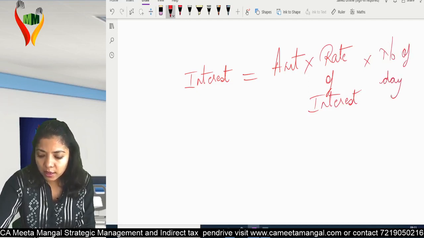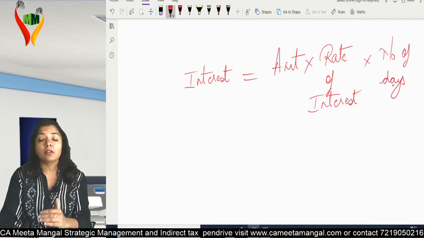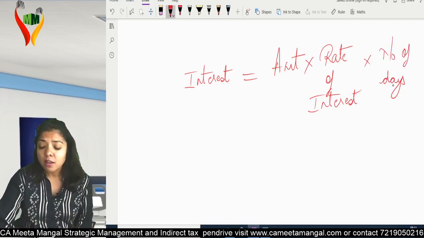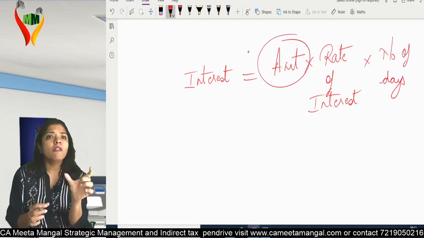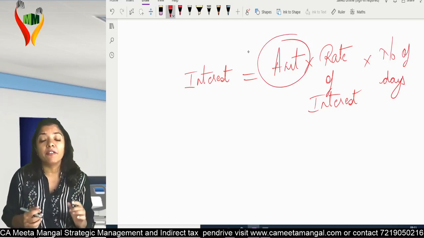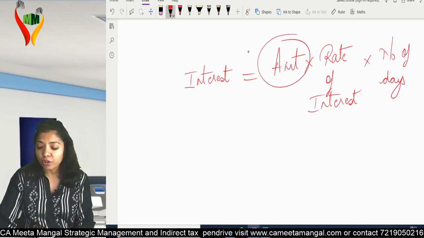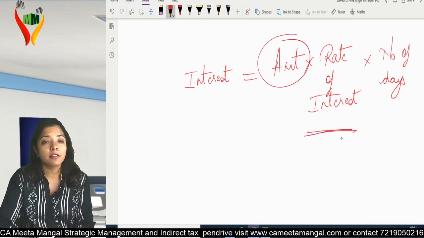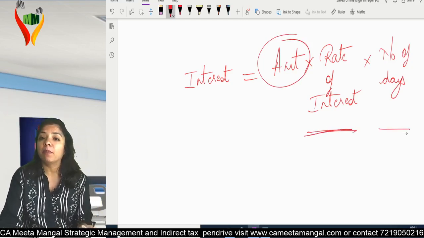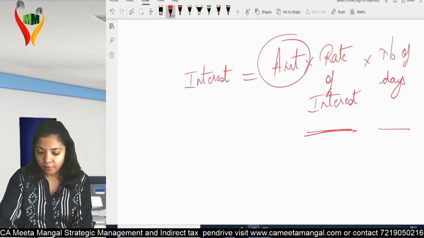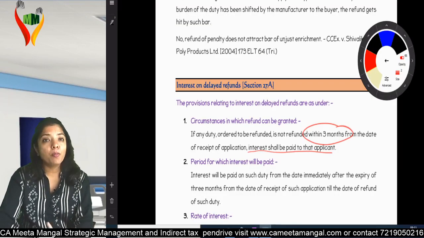Am I clear? These are the three things which I want to know if I'm eligible for interest. The amount is very clear. The amount which you had to refund me, if you have not refunded me or whatever you have not refunded me, that will be the amount. Now the question comes, ma'am, what is the rate of interest and for what period will the department be paying me the interest? I hope you're with me.